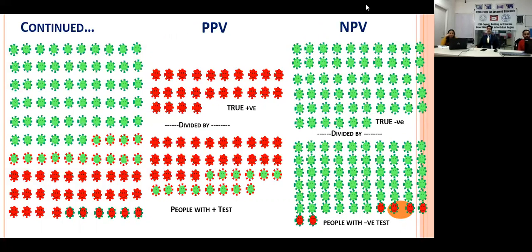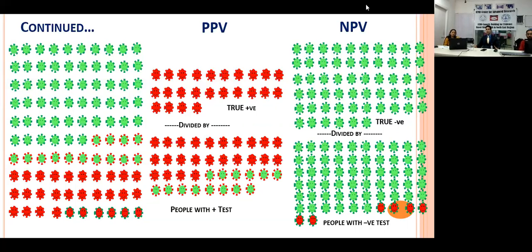Now let us look at positive predictive value and negative predictive value. In reality, you do not know who are diseased and who are non-diseased. Let us say 38 patients come to your clinic, which is represented by the people with the positive test. On the left hand side, you can see all the people who have the red dots. Those are declared positive by the test, so those are basically your positives.